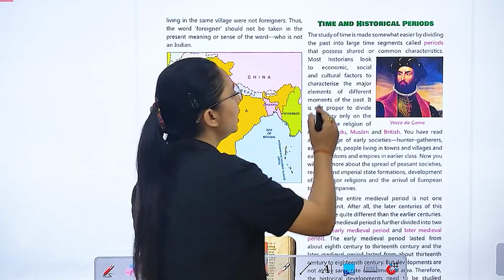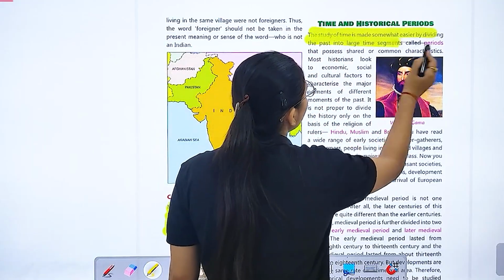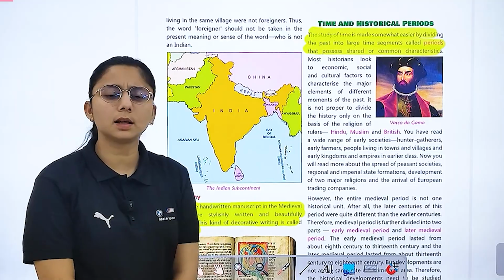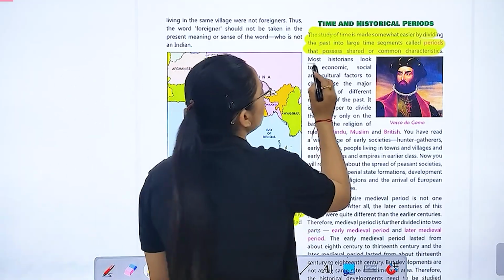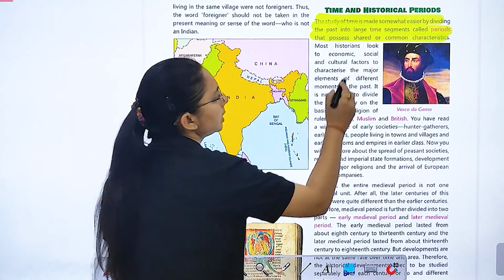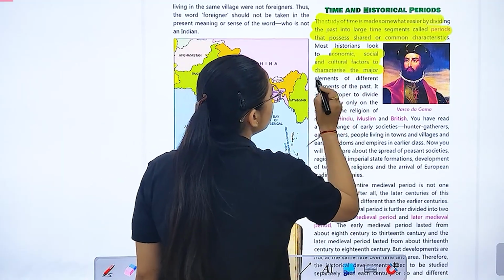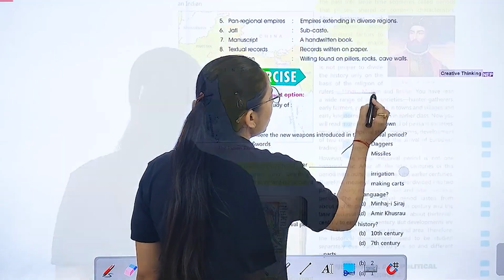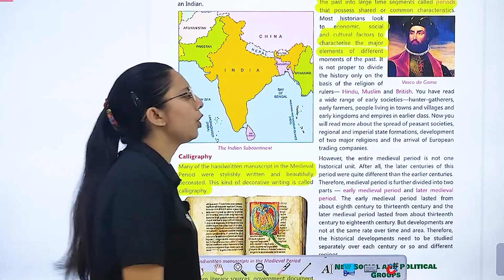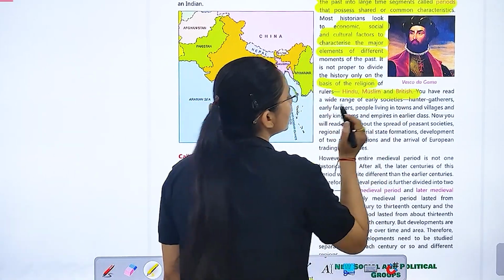Next is time and historical period. The study of time is made somewhat easier by dividing the past into large time segments, जिनको हम periods कहते हैं. Most historians look to economic, social and cultural characteristics, major elements of different monuments. So we can say that it is not proper to divide history on the basis of religions like Hindu, Muslim and British.